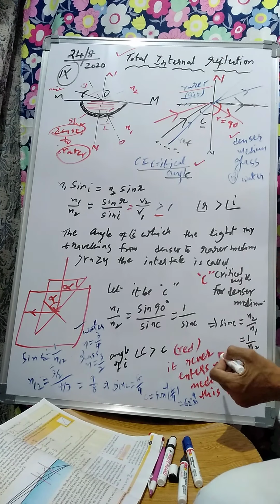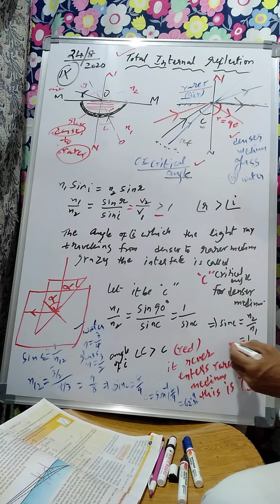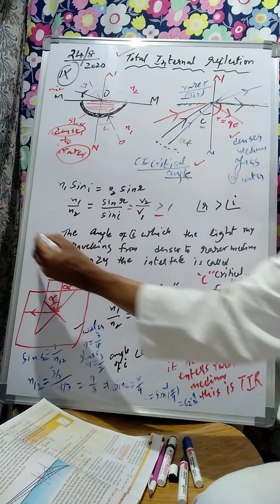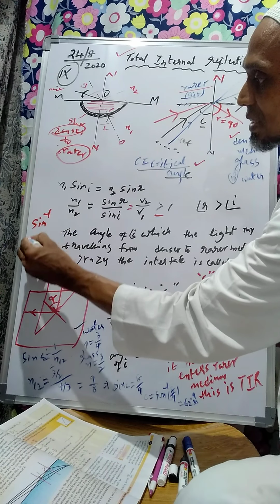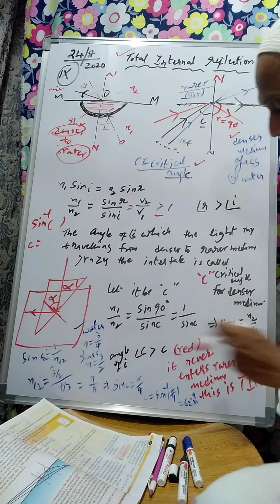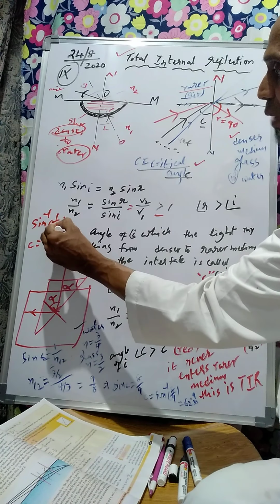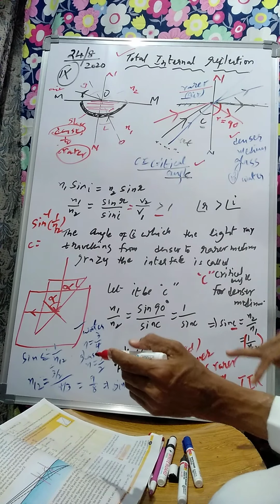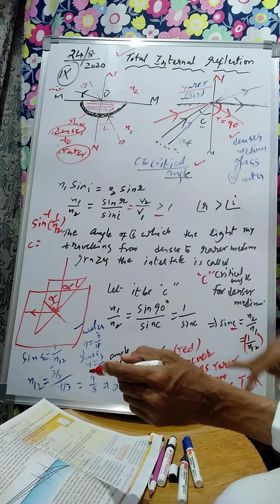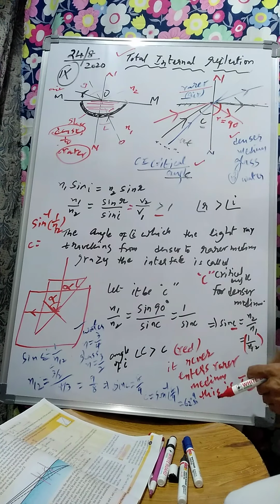Comparison with 2. Now see. So the values of sine can be found out by finding the sine inverse. C is equal to sine inverse, जो value यहाँ है n12 का, value ऐसा कर सकते हैं, 1 by n12.